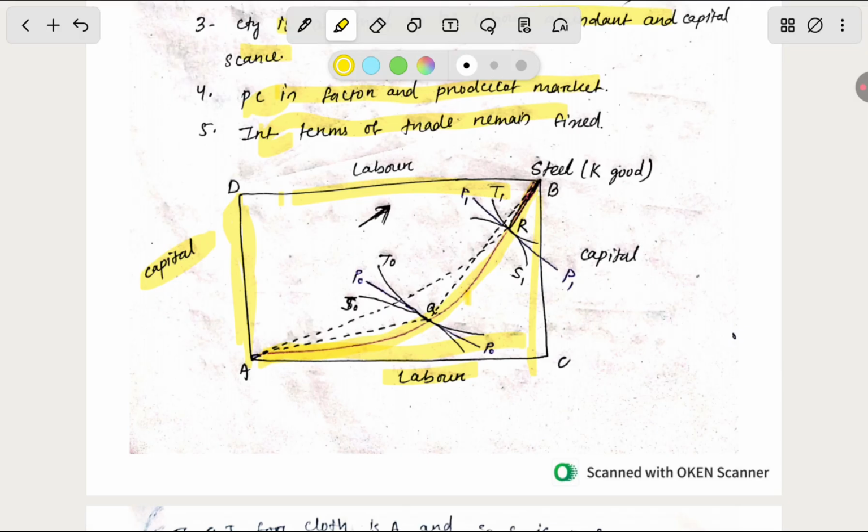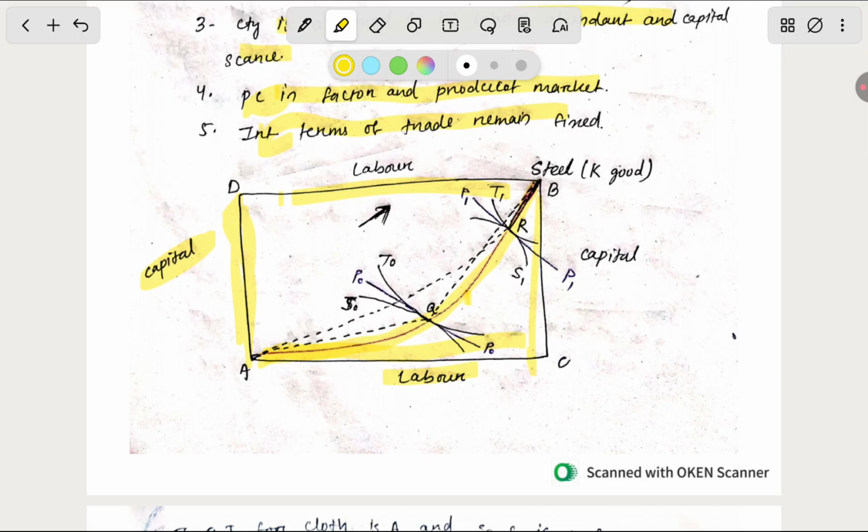But let's talk about the Samuelson theorem. It said that the country will get benefited if it has more abundant factor, or it will get hurt if it has less abundant factor. In this theorem, we have to assume that the country is labor abundant and capital scarce.